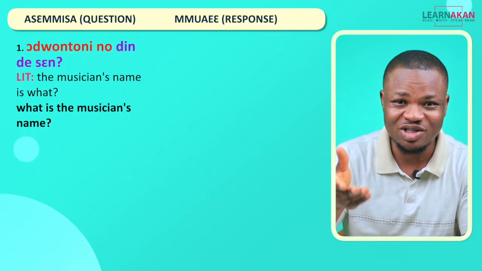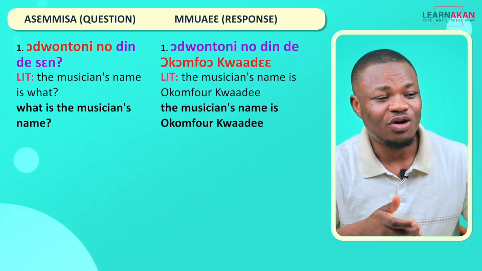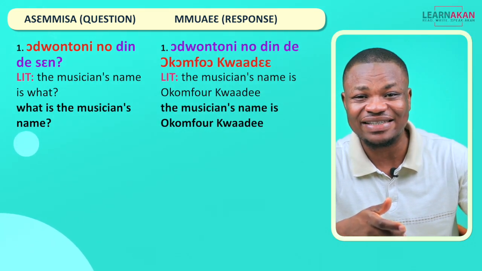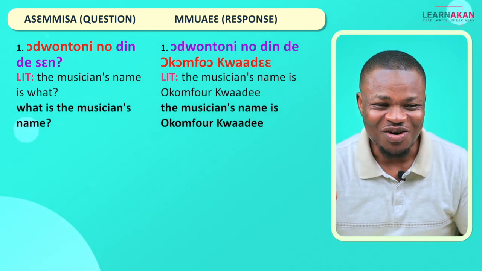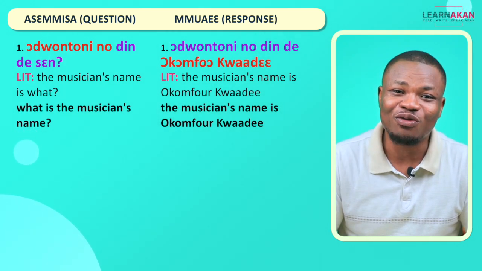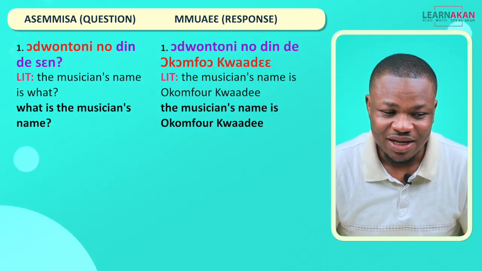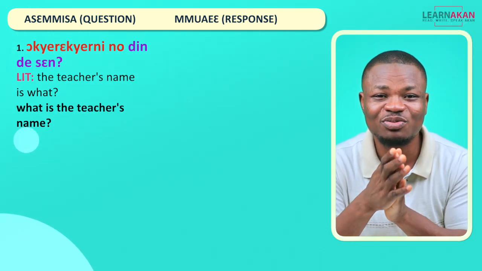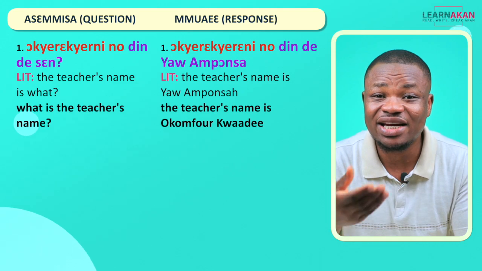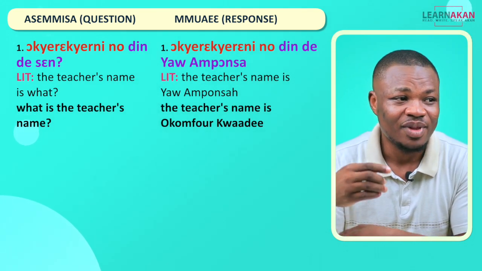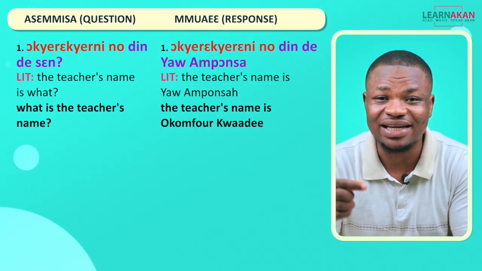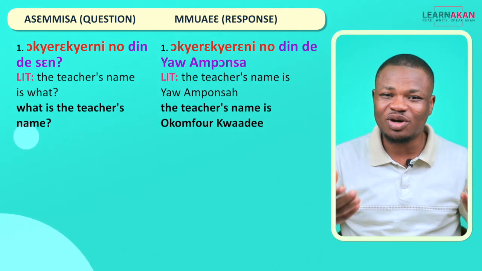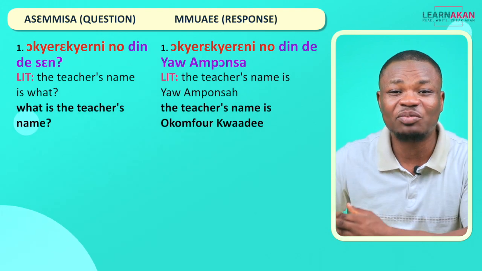If it's the musician, you can say Ojuntuni no din de Okonfo Kwade, for example. If it's the teacher, you can respond with Ochechireni no din de Yawamponsa. So now you are responding to the person with somebody else's name.